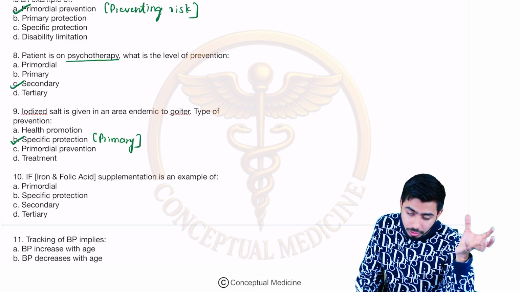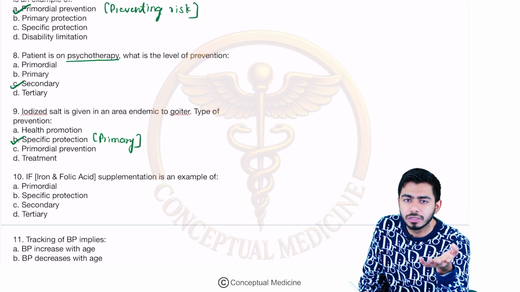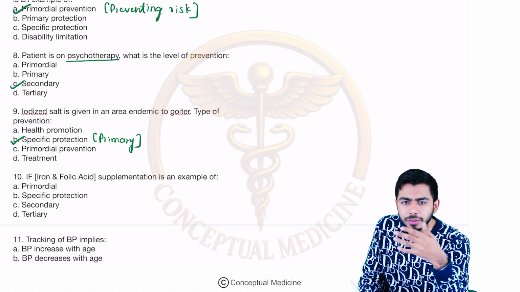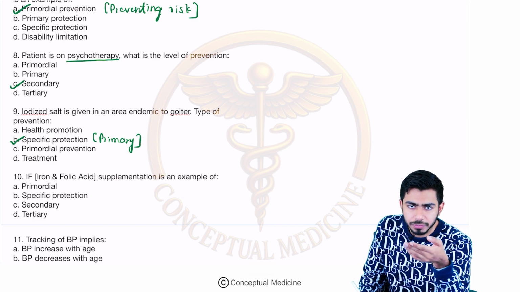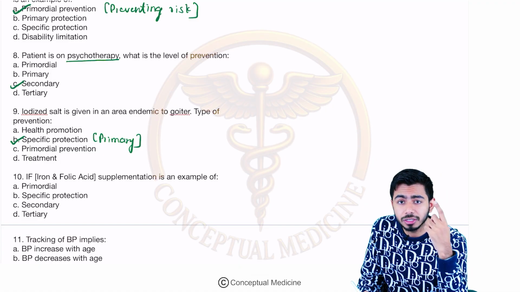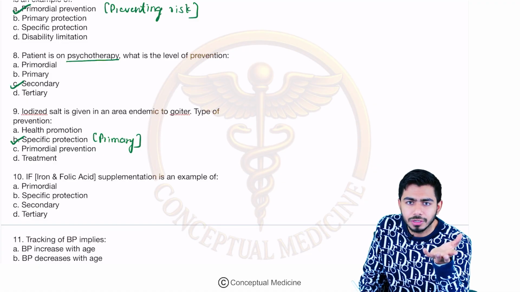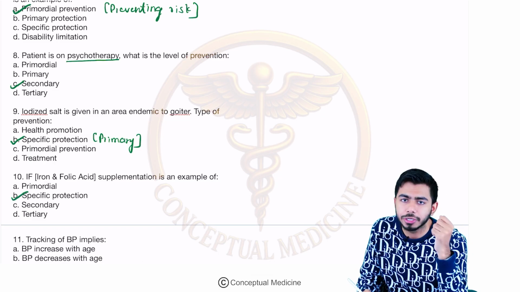Next question. Iron and folic acid supplementation is an example of. Here the risk is present. What risk is present? Anemia. So what could have happened? The patient might have iron deficiency anemia, or the patient might be having folic acid deficiency anemia. So microcytic anemia, macrocytic anemia, these are the risk factors. Risk factor is present, it means primary level of prevention. So here also the answer became specific protection, right?